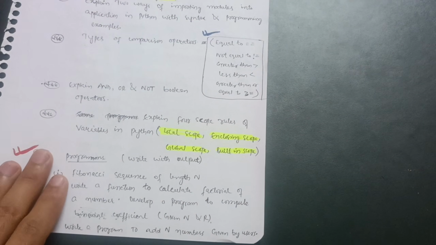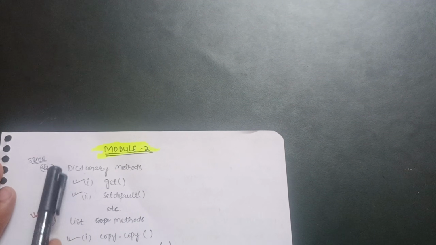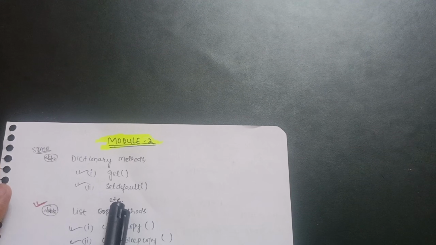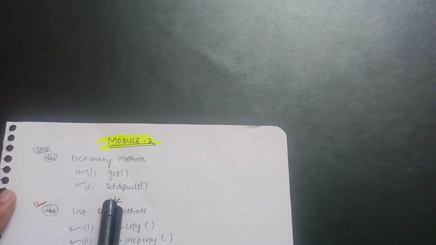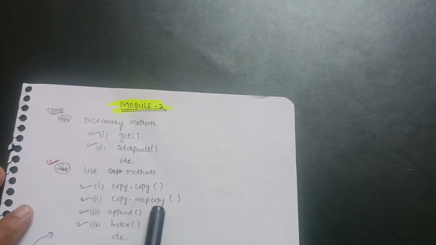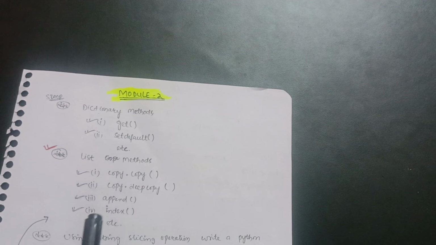I think this is enough content for module first, my dear friends, to cover in this particular Python programming. Then the module second. In the module second you have to cover super important questions like dictionary methods, in which you have to cover get function, setdefault function, and like that. There are a lot of dictionary methods, so at least cover 6 dictionary methods. Then list methods like copy, copy.deepcopy, append and index, etc. So focus on these list methods also.